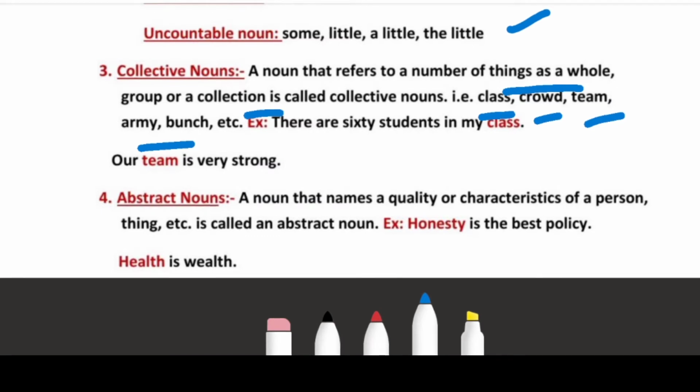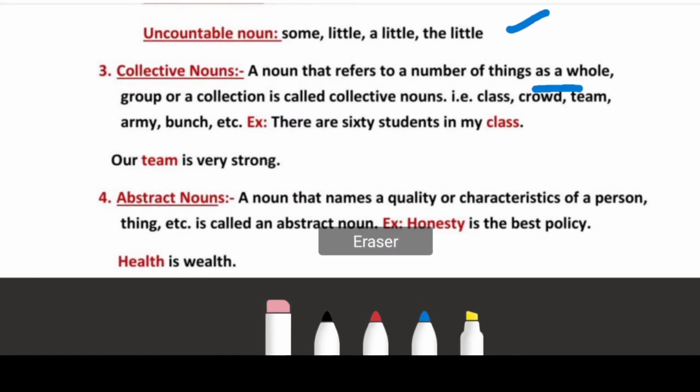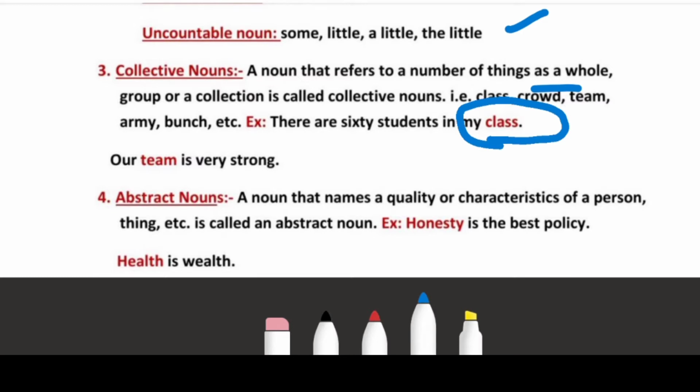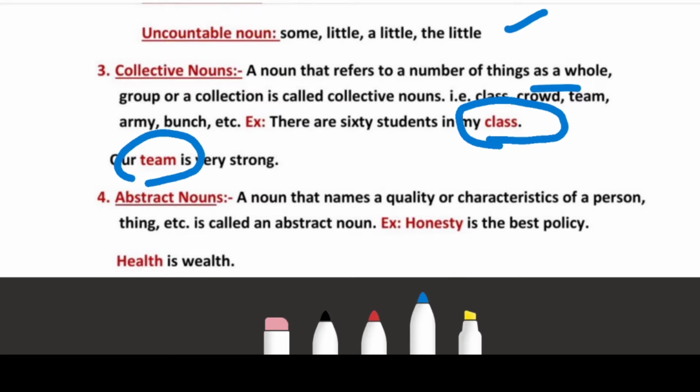Okay, for example, we have considered there are 60 students in my class. So what is a class? Class is a collective noun because there are a number of students in a class and we have taken the number of students as a whole that represents one class. Our team is very strong. There are a number of players in a team, but the team represents one group. Okay, so this is collective noun.